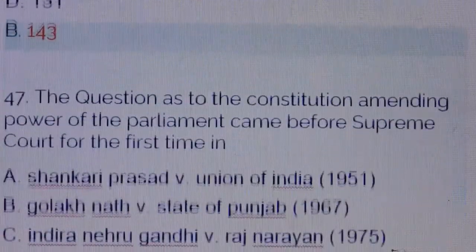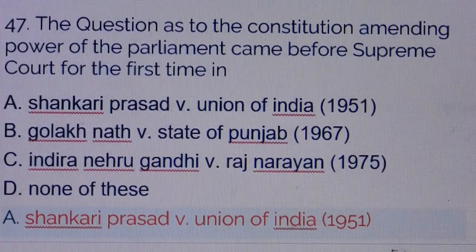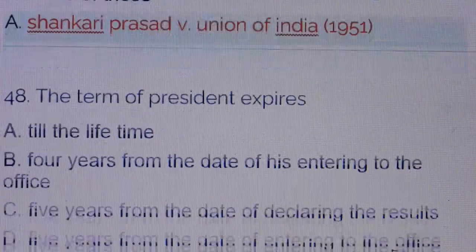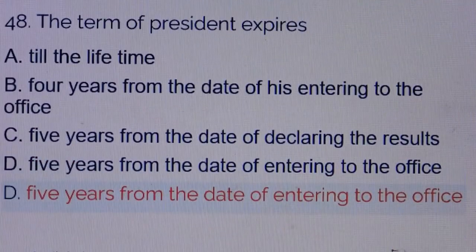Question number 47. The question as to the Constitution amending power of the Parliament came before Supreme Court for the first time in. Answer is option number A. Shankari Prasad versus Union of India 1951. Question number 48. The term of president expires. Answer is option number D. 5 years from the date of entering to the office.